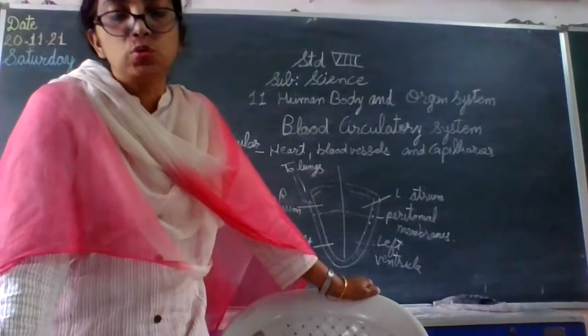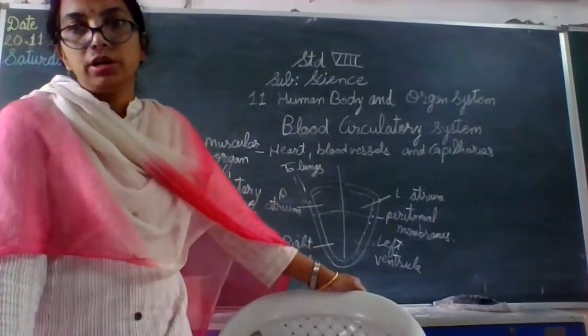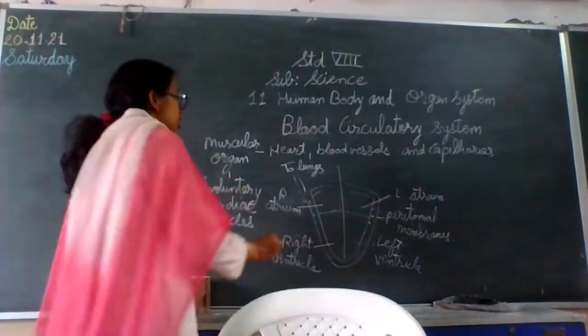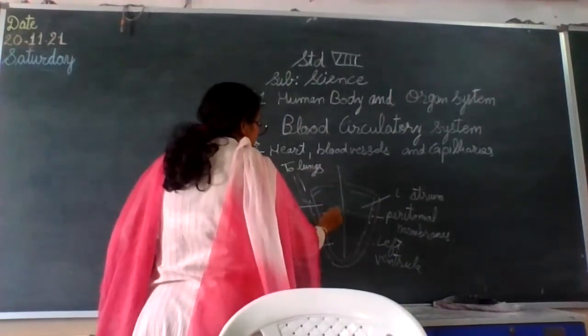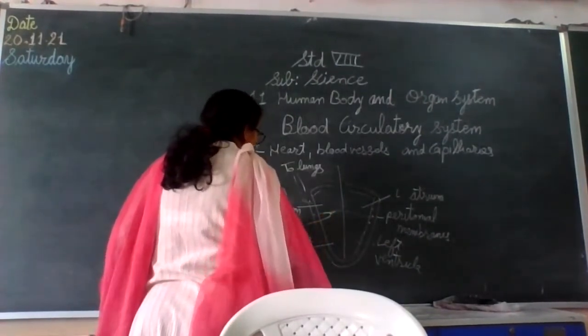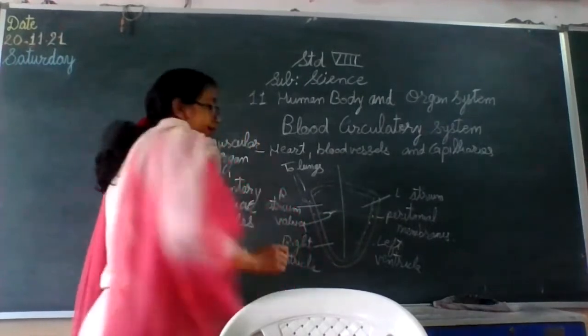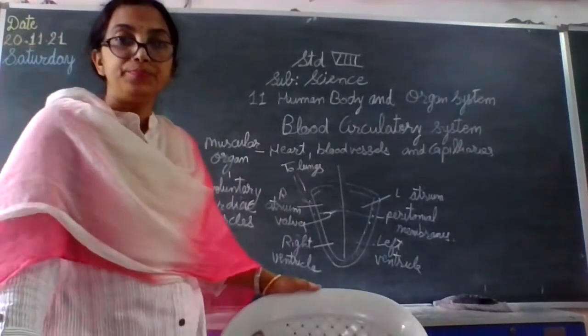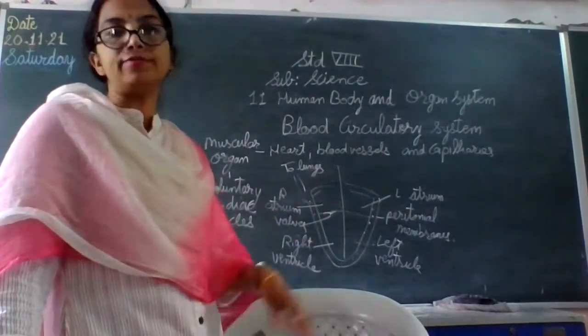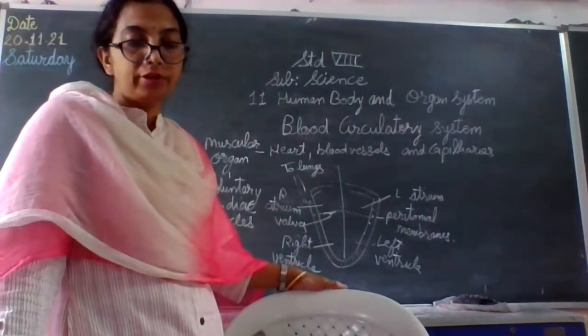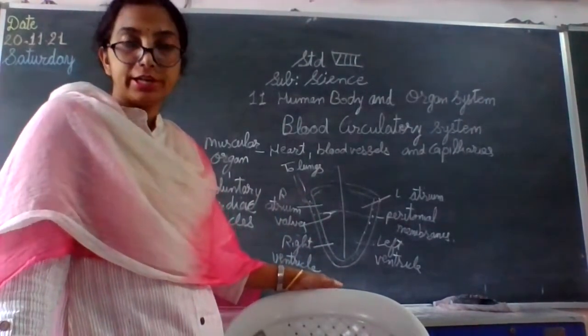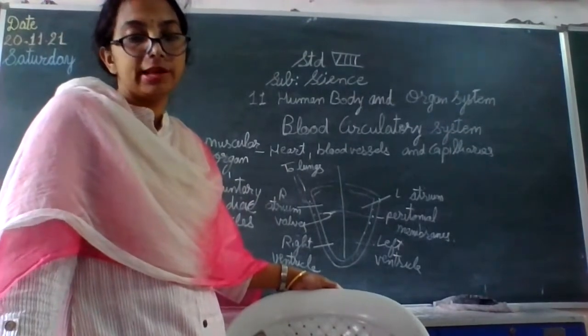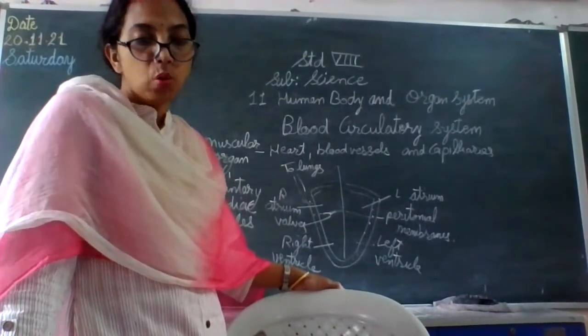These vessels do not have valves. In between the atrium and ventricles we have valves. These valves prevent the backflow of the blood. So in arteries also it has to be, but there is no need of valves.